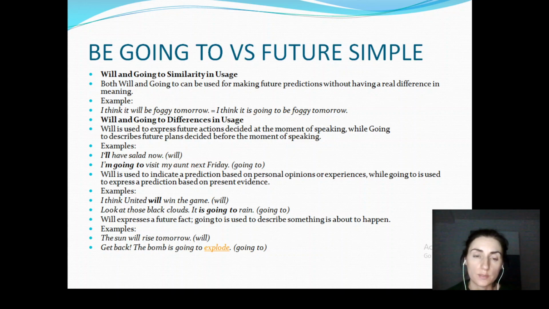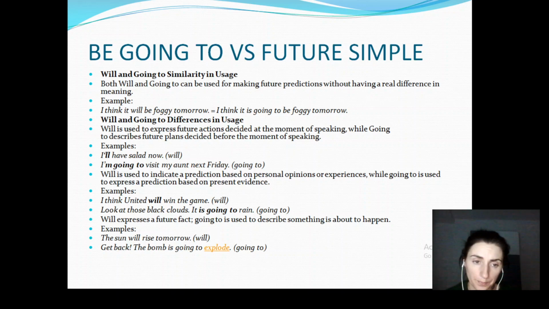Will and going to differences in usage. Will is used to express future actions decided at the moment of speaking, while going to describes future plans which are decided before the moment of speaking. For example, I'll have salad now. Will. I'm going to visit my aunt next Friday. Going to.